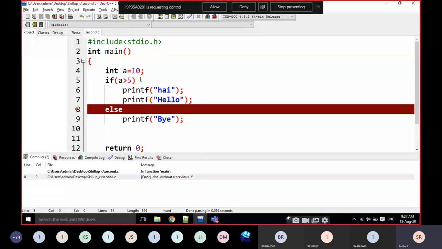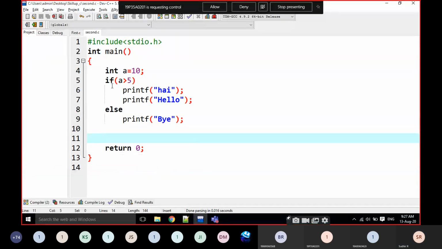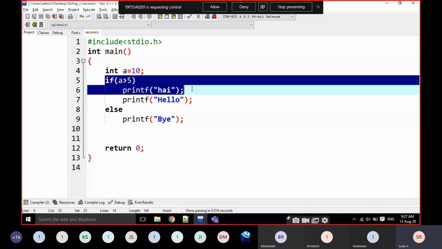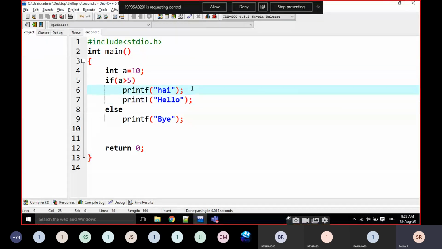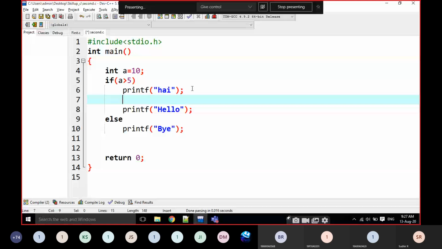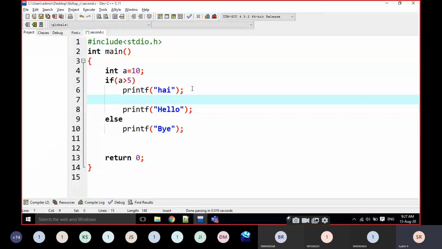Why is it an error? When we are not putting curly brackets, that means this is the if block. Only the first statement is related to the if block. At this position, if is closed.